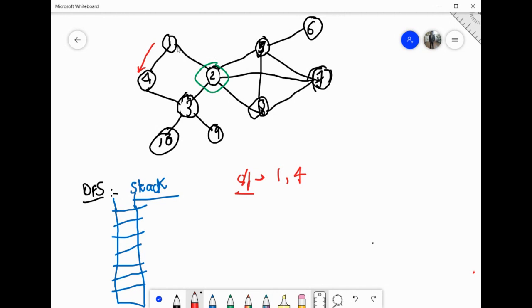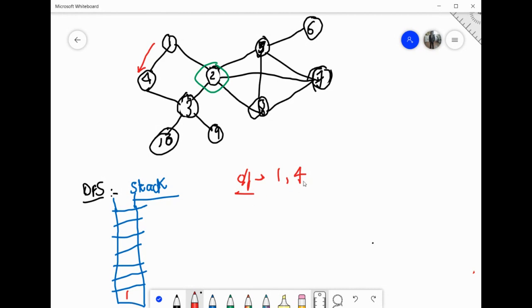Now I have not explored 1 completely. 2 is still remaining. But I have moved towards 4. So now I will start exploring 4 and I will stop exploring 1. We will pause 1 and start exploring 4. So now you will push 1 on the stack. To remember that when 4 is completely explored and we come back, we should remember what remains to be explored. That is why we push whatever has stopped on the stack.